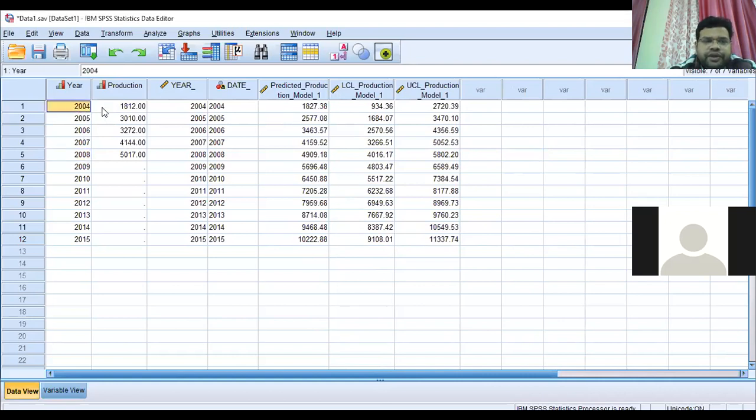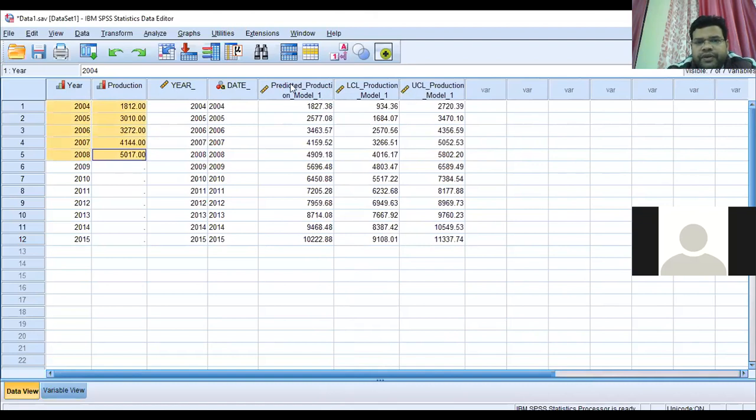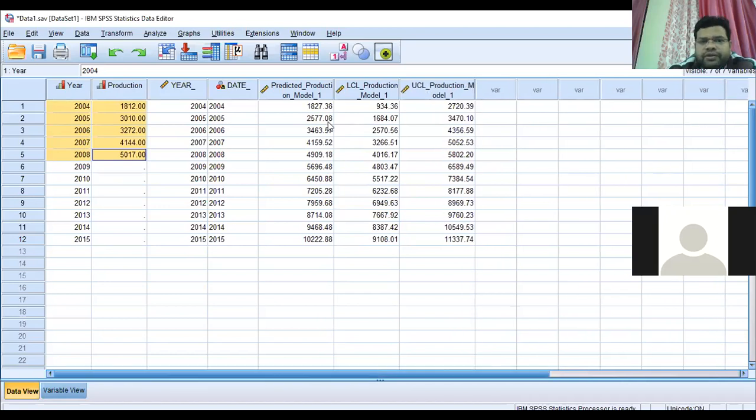Now, since we have done the time series analysis, the most important thing is these three columns: predicted production model, LCL, the lower confidence limit of prediction, and the upper confidence limit.